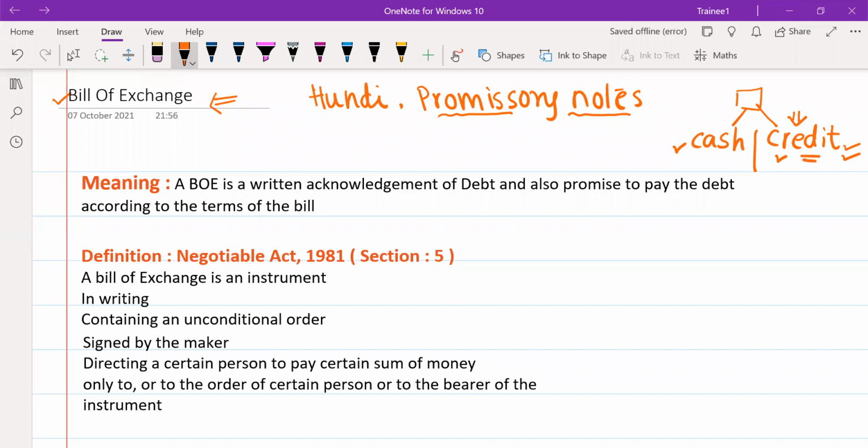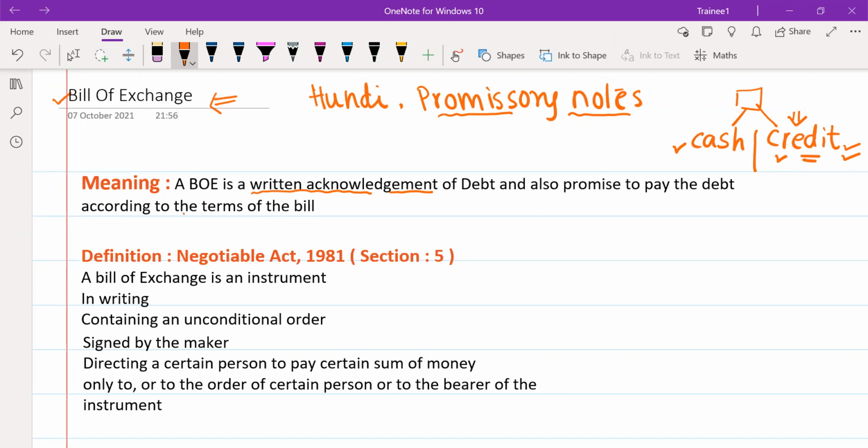Now here we are going to discuss the bill of exchange. If you are taking anything on credit and you are going to pay the amount after a particular date, you give him a written acknowledgement that you will pay a certain amount on a certain date. So the meaning of bill of exchange is a written acknowledgement of debt and also a promise to pay the debt according to the terms of the bill.